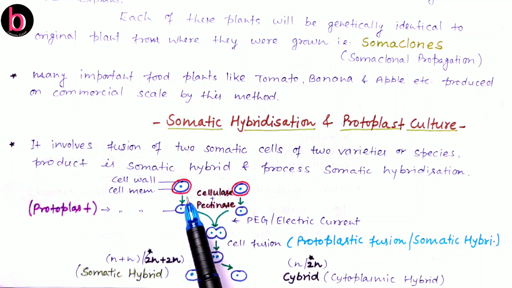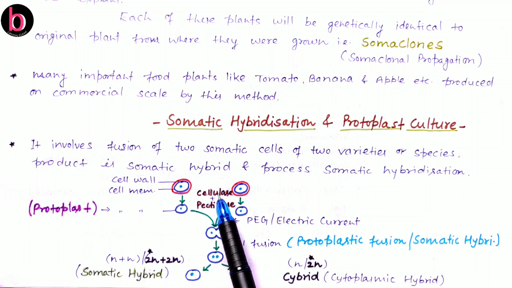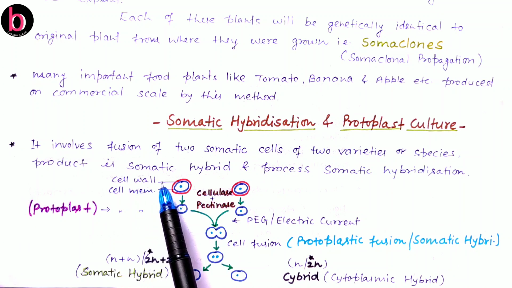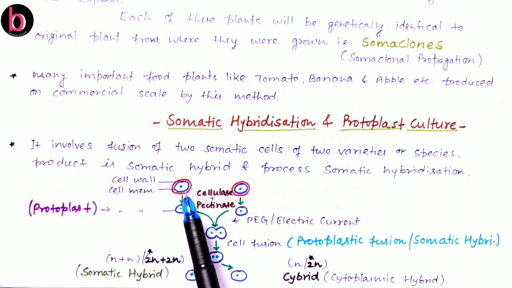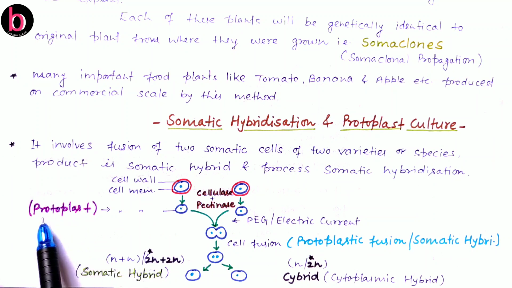So first of all, we have to dissolve their cell wall by using two enzymes, cellulase and pectinase, because these two are respectively responsible for digestion of cellulose and pectin that is present in the cell wall. After digestion of pectin and cellulose, only the cell membrane including cytoplasm is left behind. This structure, that is the cell membrane with the rest of the cytoplasmic cell organelles, is known as protoplast.